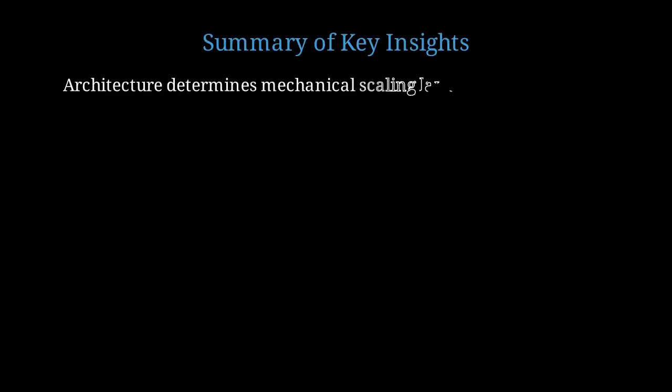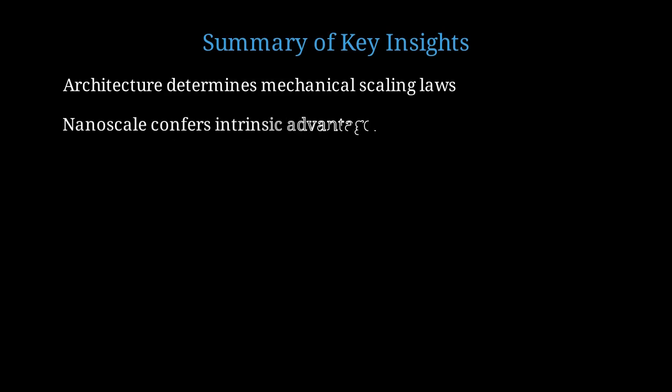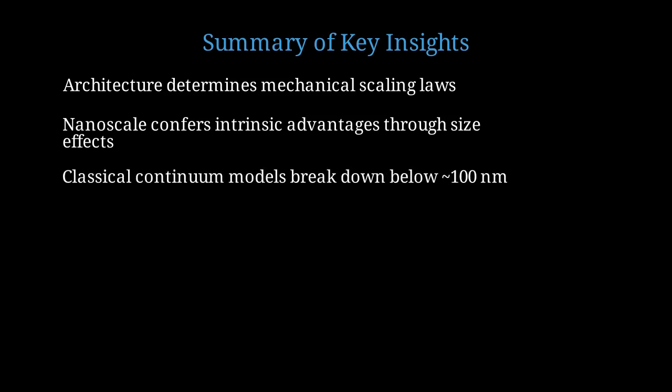Let me summarize the key scientific insights from this lecture. First, architecture fundamentally determines mechanical scaling laws. Stretching-dominated designs vastly outperform bending-dominated ones. Second, the nanoscale confers intrinsic advantages through size-dependent strength, flaw tolerance, and surface effects. Third, classical continuum mechanics breaks down when feature sizes approach 100 nanometers. New physics governs material behavior.